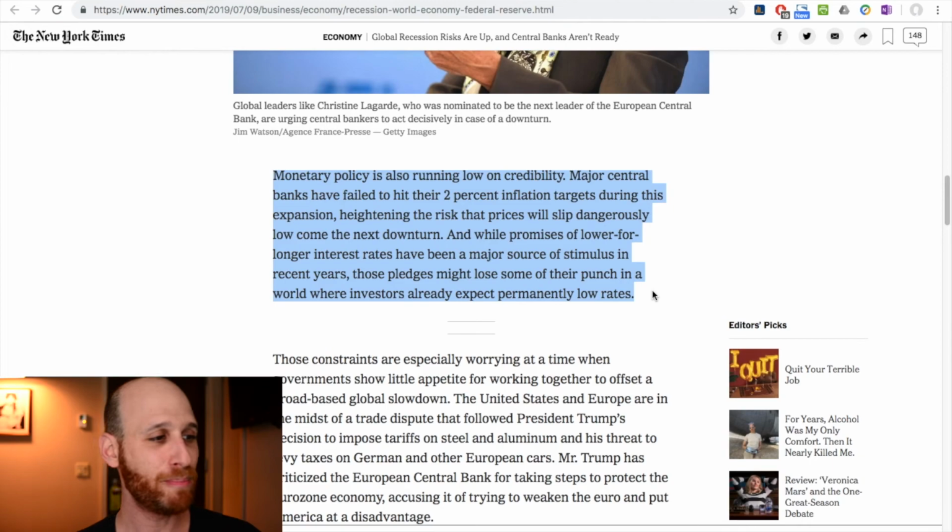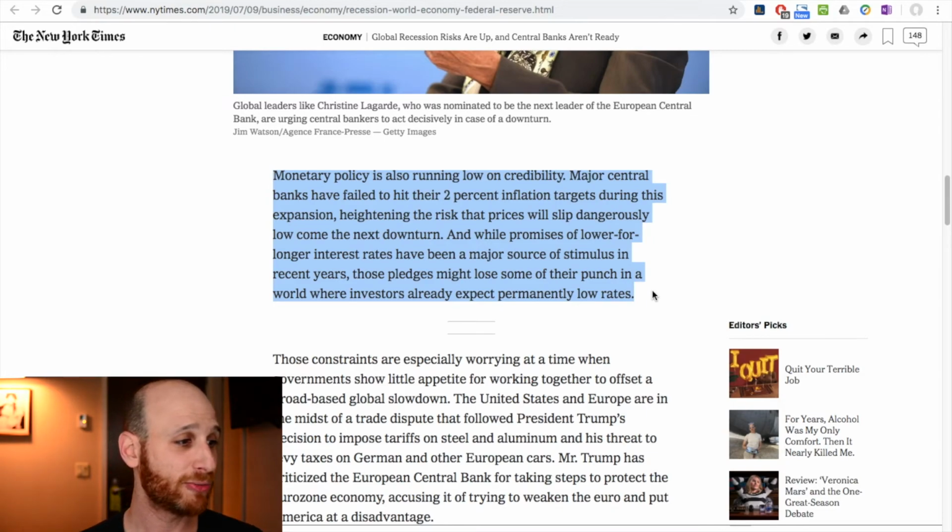It says here that monetary policy is also running low on credibility. Major central banks have failed to hit their 2% inflation targets during this expansion, so this recent economic expansion, heightening the risk that prices will slip dangerously low come the next downturn. This is what I think is the really important part here.